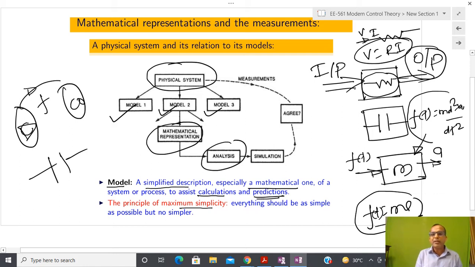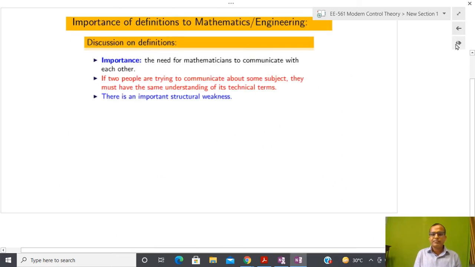And after that, whatever measurement data, input-output data, and whatever mathematical model and simulation of the mathematical model come into the picture, we are going to match them. If they agree, then we say, okay, out of these three models, model 1, model 2, model 3, model 2 is a little closer to this physical system. Since I have different models, we call this an abstract model. So an abstract model is somehow capturing the approximate behavior of the system.